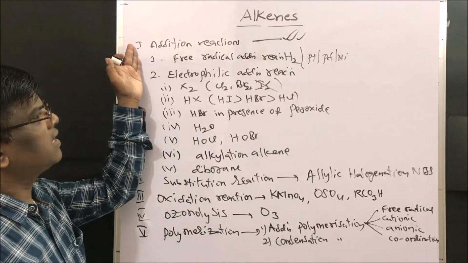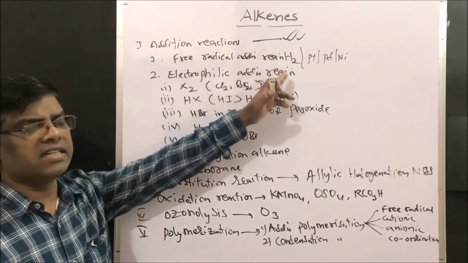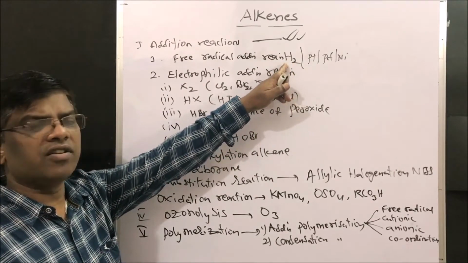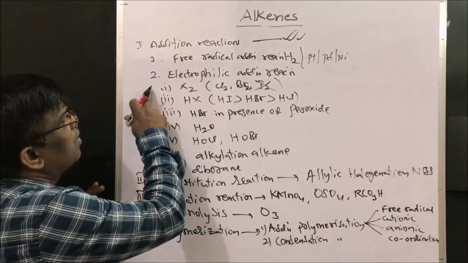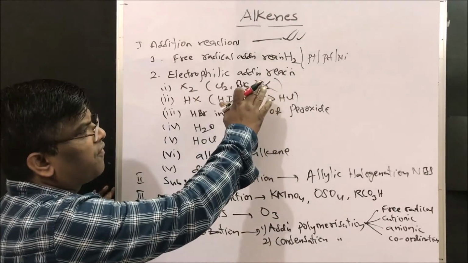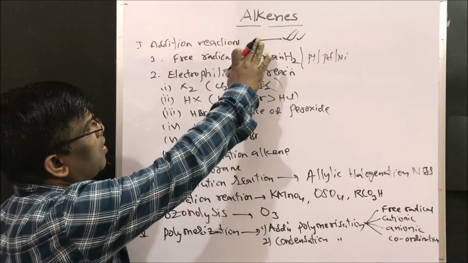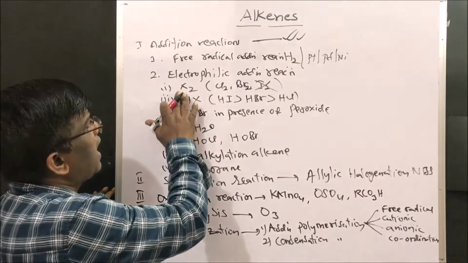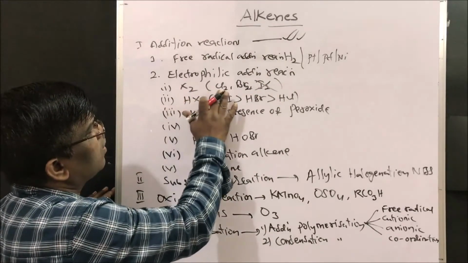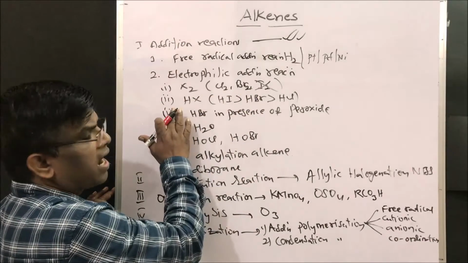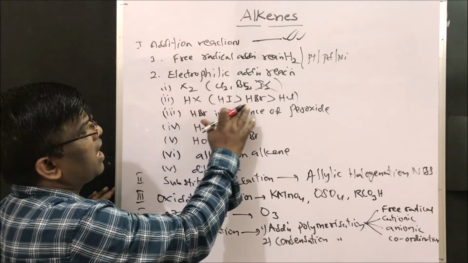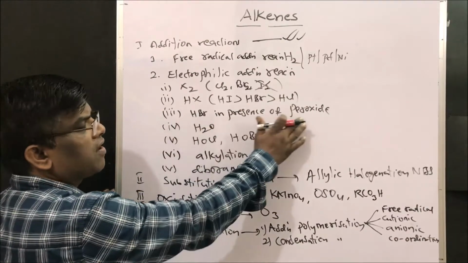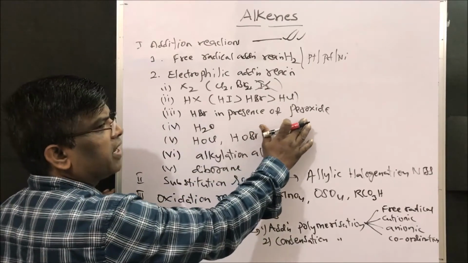Under addition reactions, we learn about free radical addition reaction using platinum, palladium, nickel, for example, hydrogenation, right? So electrophilic addition reactions are very common with respect to alkenes. Under electrophilic addition reactions, we learn in detail about addition of halogens, chlorine, bromine, and addition of hydrogen halides, HI, HBr and HCl. We learn about HBr in presence of peroxide. It is a very peculiar reaction condition.